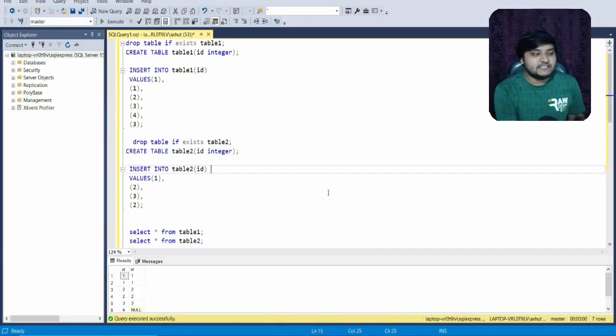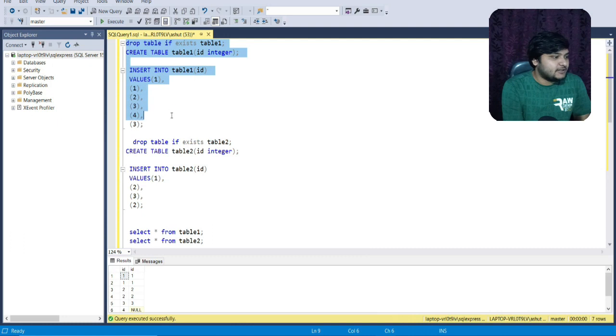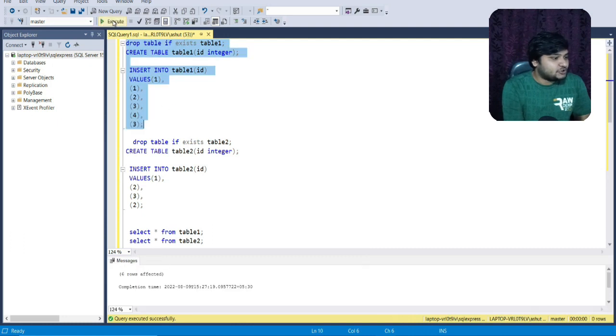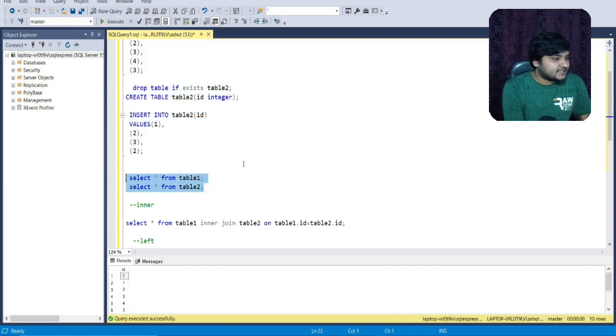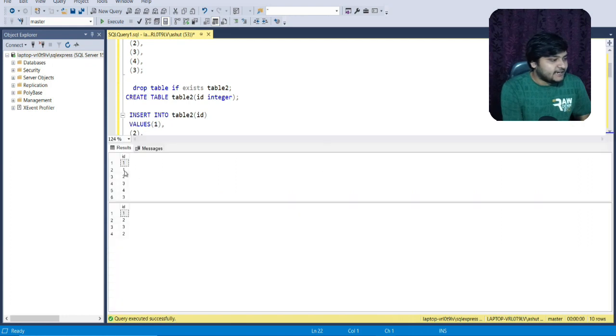So friends, you can see here I have a very small data set. I've just made two tables with these simple entries. So this is my first table, conditions, and I've inserted all the components, so I would just execute. And this is my second table which I'm creating, so I'll just execute this also. After I have executed the select star from table 1 and table 2, these are the entries for table 1 and these are the entries for table 2.